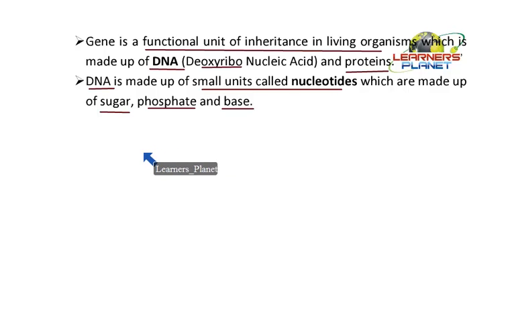Now let us see how these DNA molecules are present, how they are arranged. So these nucleotides are going to attach with each other and form a chain-like structure. DNA is not a single chain structure. DNA is a double chain structure and each chain is forming a helix. So imagine if there are two chains forming a helix over each other, how are they going to appear? So let us make this picture here, so it is going to be more clear.